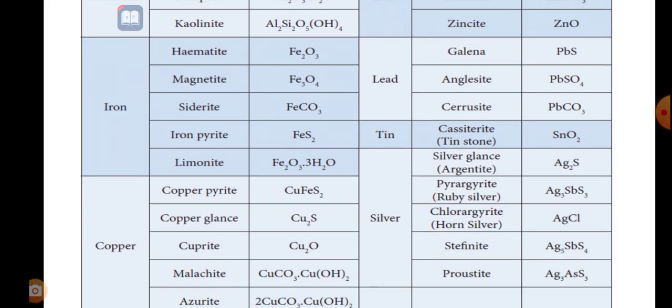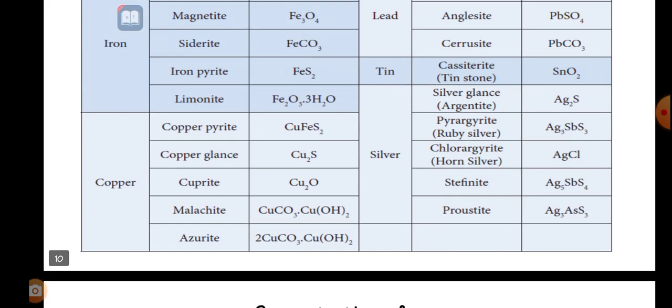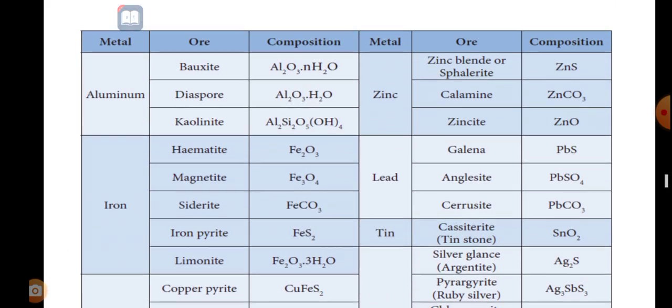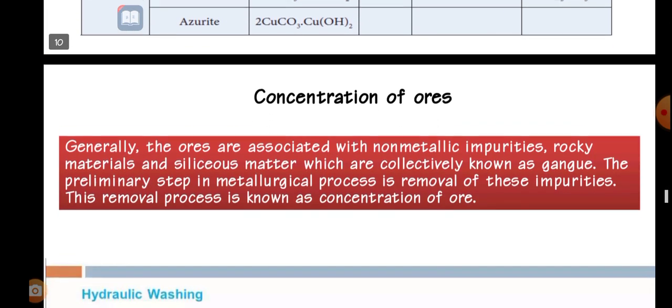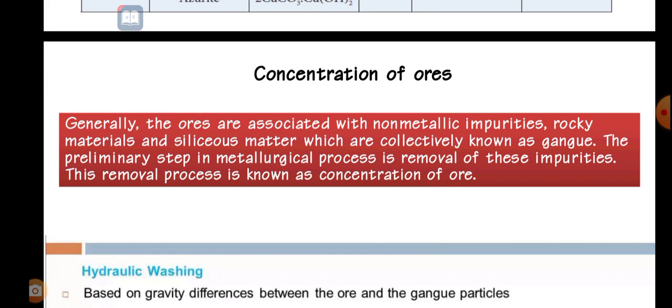They have given lead, tin, and silver. So these are some examples of metals and their common ores with their chemical formulas. Now, concentration of ores, which means getting the pure substance of the ore. Generally the ores are associated with non-metallic impurities.